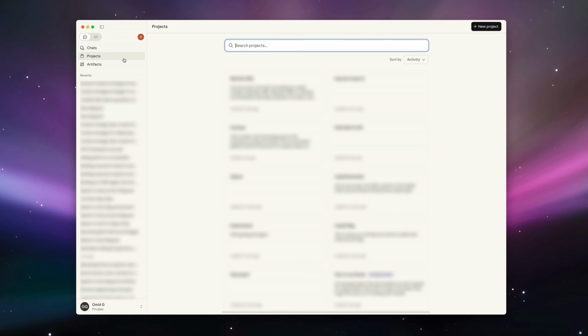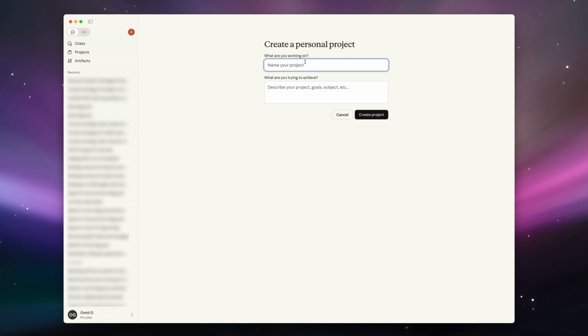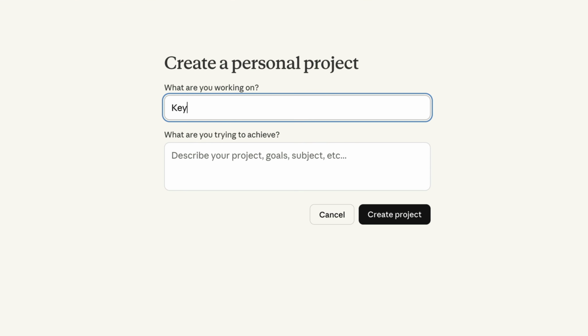And the great thing about Claude is you can create these workspaces, or what they call projects, where you can basically give a project guidelines or instructions on how to operate based off of the prompts that you give it. So in this case, I'm going to go to the projects tab, and from here, I'm going to click new project, and I'm just going to call this project keyword